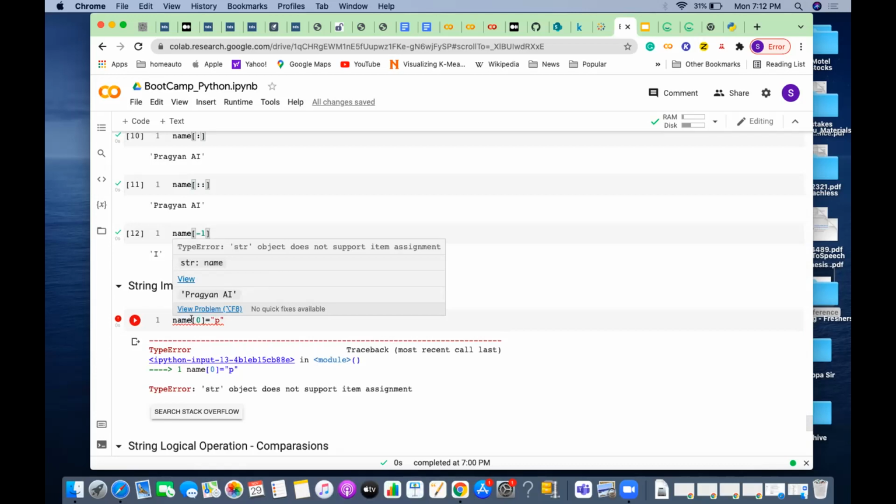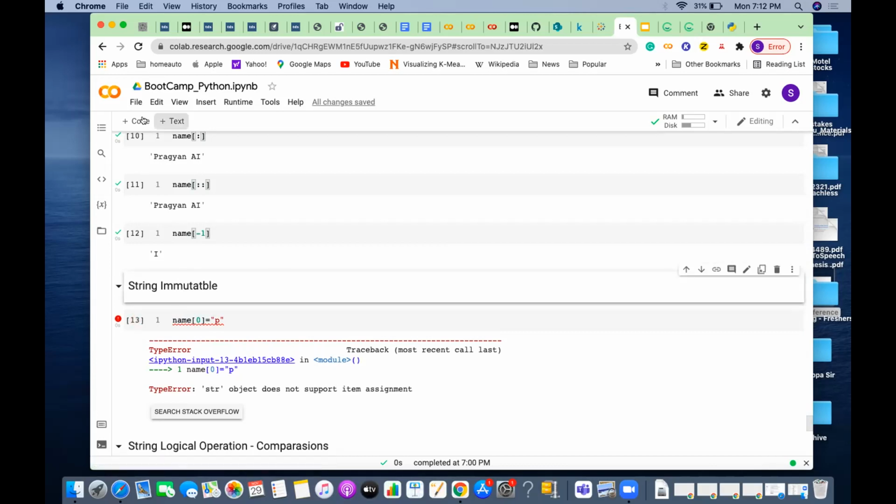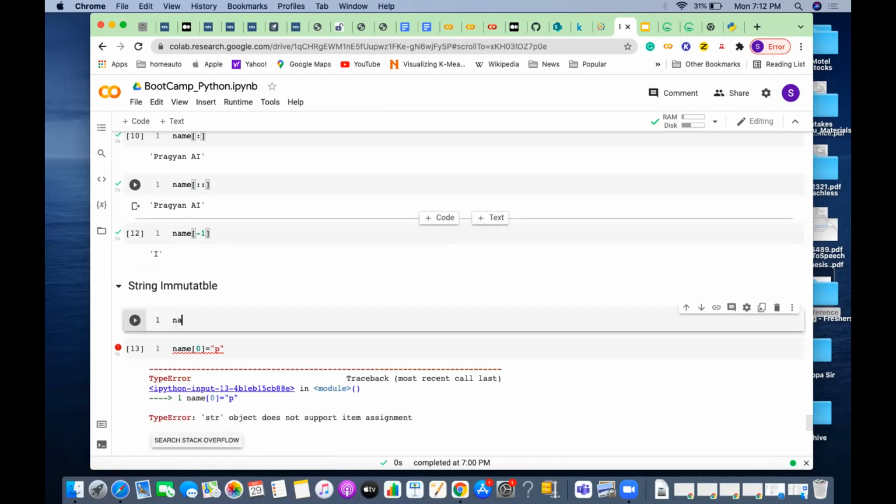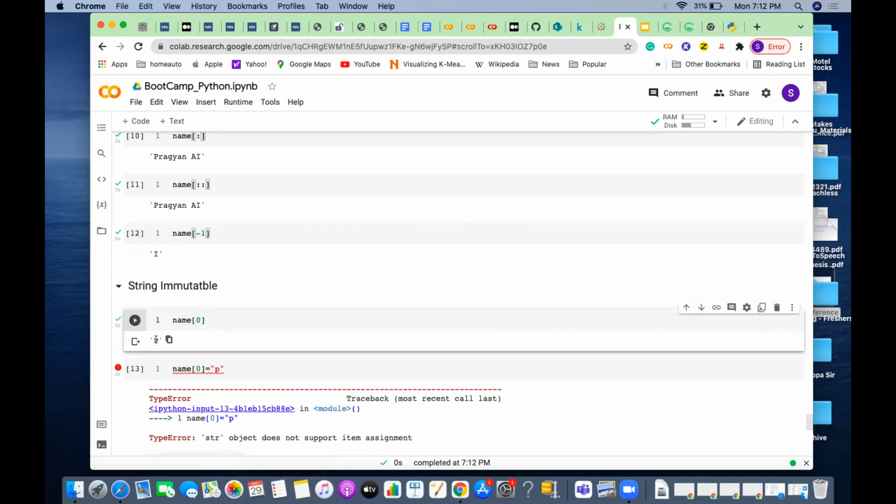So for example, with name, I'm trying to access an individual character, that is p. Say if you wanted to see actually what I'm trying to access here, when I access name at index 0, I'm getting p.